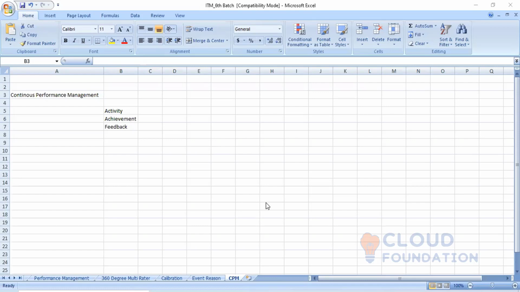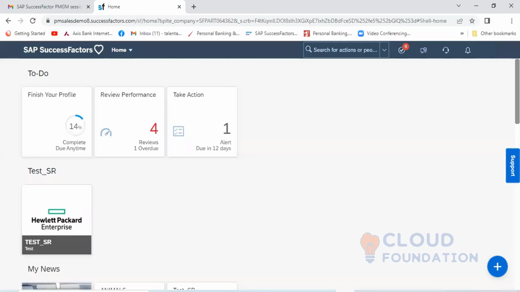Okay, so when you go into the system, in continuous performance management, we have three areas, mainly: activity, achievement, and feedback. So when you go in as an end user, this is the end user page. This is not the admin page.